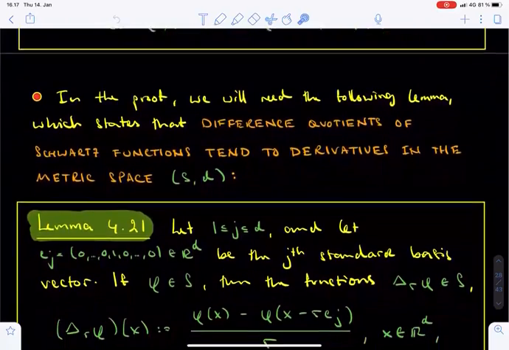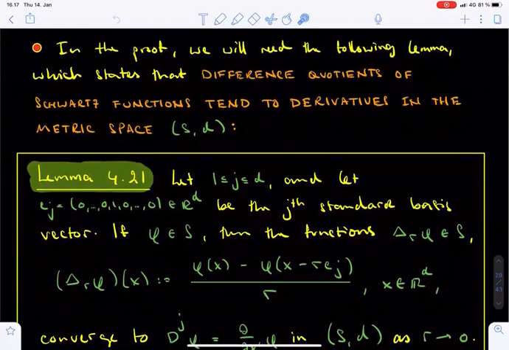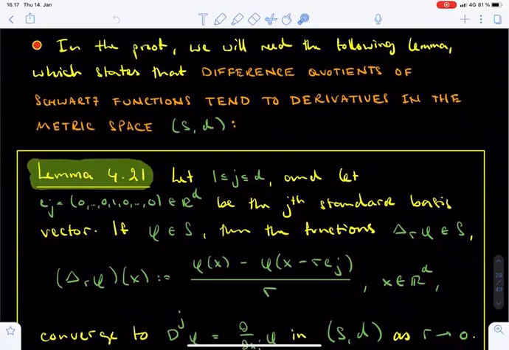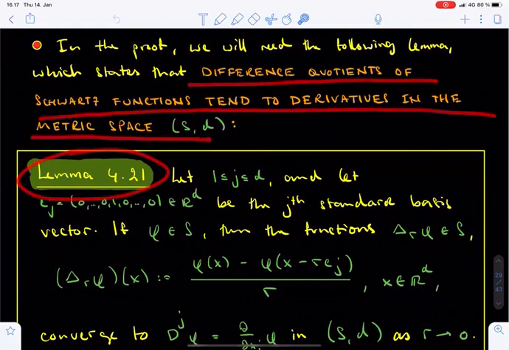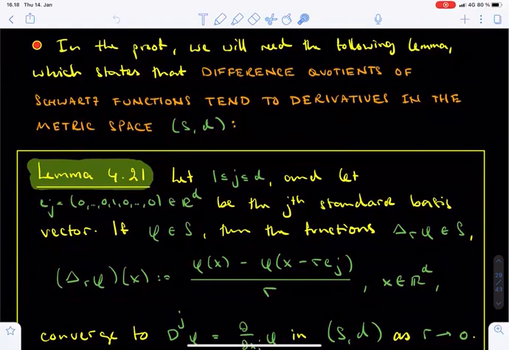To prove theorem 4.20, we need one technical lemma whose proof we will unfortunately skip in these lectures. This is lemma 4.21, which states that the difference quotients of Schwartz functions converge to derivatives, or more accurately partial derivatives, in the metric of the space of Schwartz functions. Unfortunately, this metric has been denoted by d, which is also the dimension of the ambient space R^d, but I hope that this notational clash will not cause too much confusion.